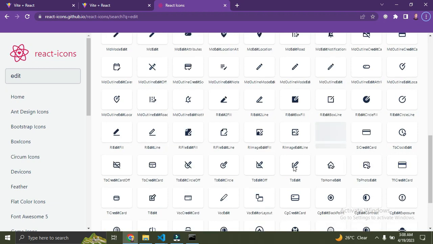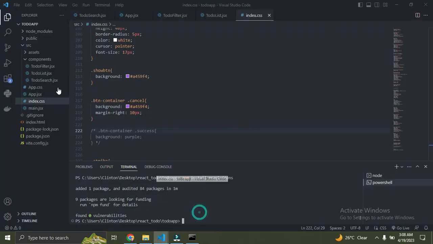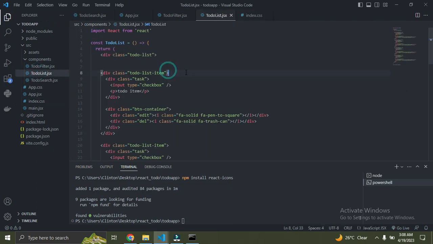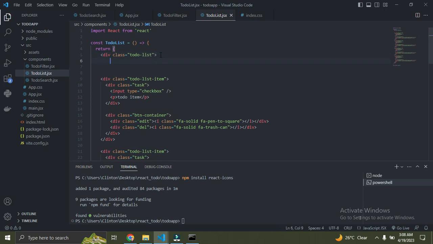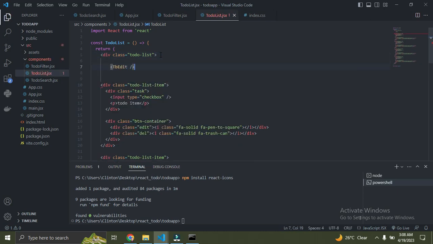So click on this. Choosing that, I've copied the code already. So just come over here, and go down to the to-do list file. That's where I'm going to use this pen icon. So I'll just paste it here, Ctrl V, and then close it. So that's it, TbEdit.